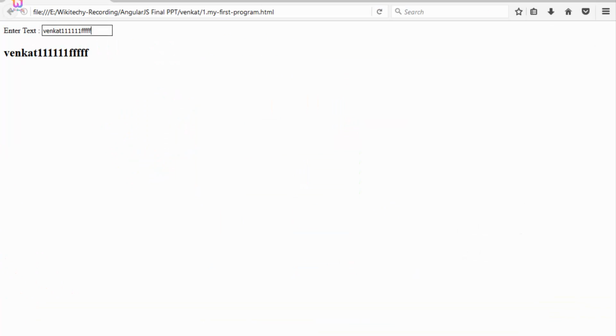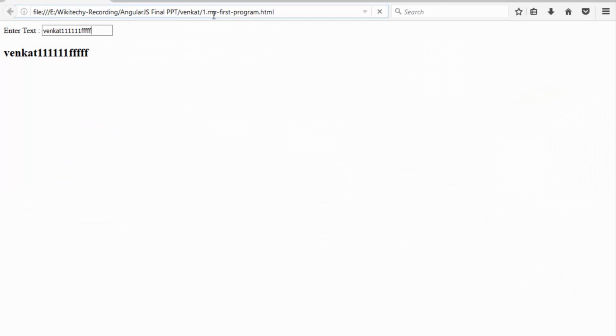I'll show you the example. Once I refresh the page, the data is gone. Now I'm going to give 1. Automatically, if I give data in the model, the view is getting updated. I'll show you another example. When the view is changed, automatically the model is getting changed. That's how the functionality is. That's called two-way data binding.